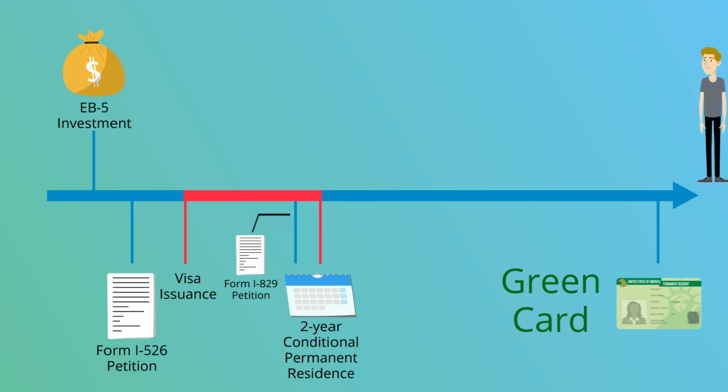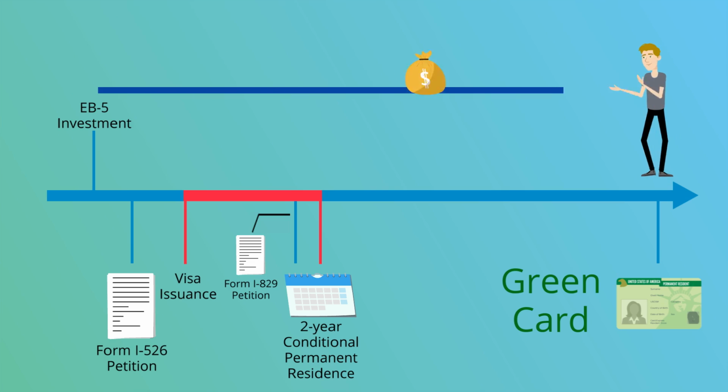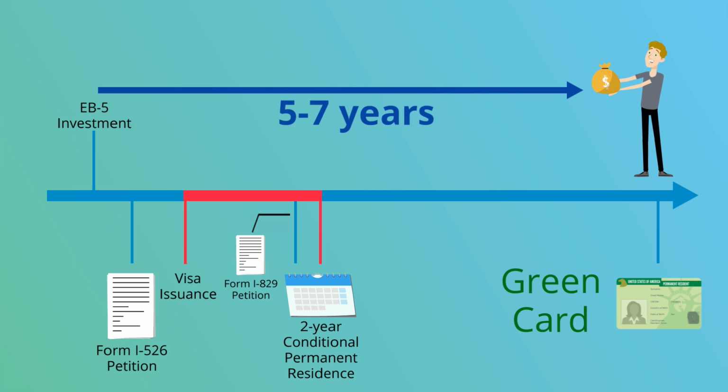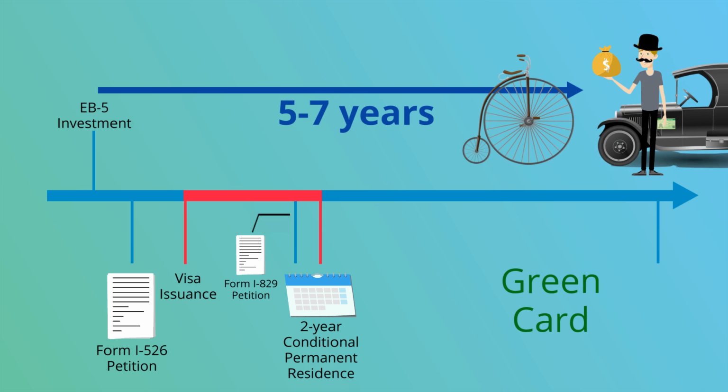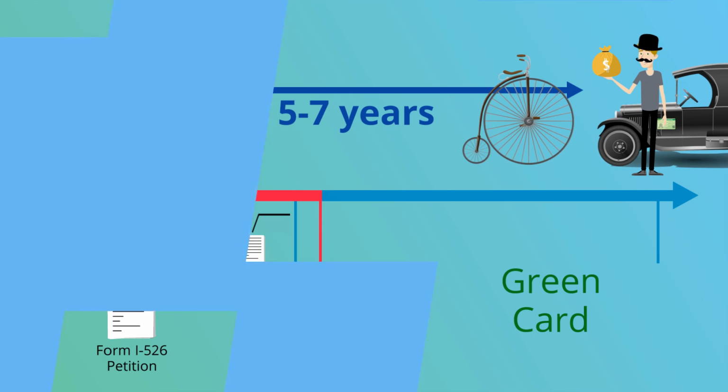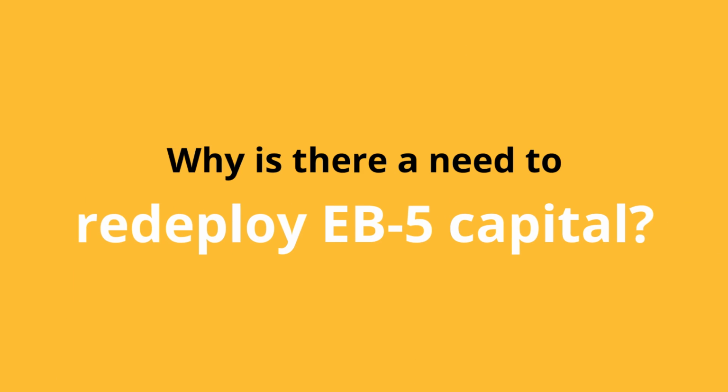Historically, the invested capital was repaid to investors in approximately 5 to 7 years. So both the green card and money were in hand by the end of the immigration process. The good old days. Why is there a need to redeploy EB-5 capital?